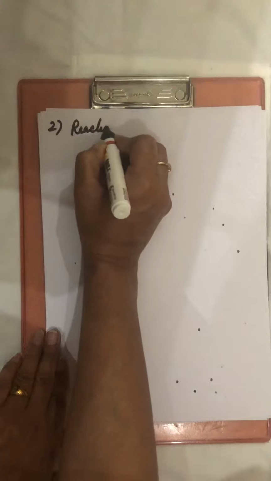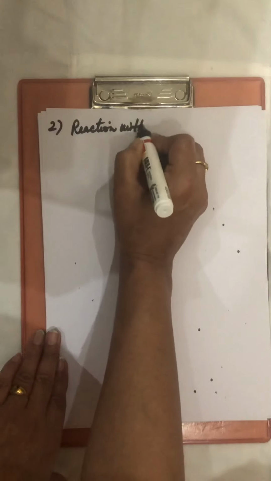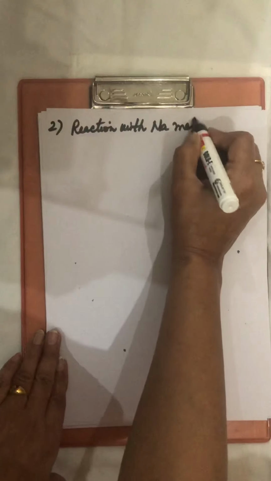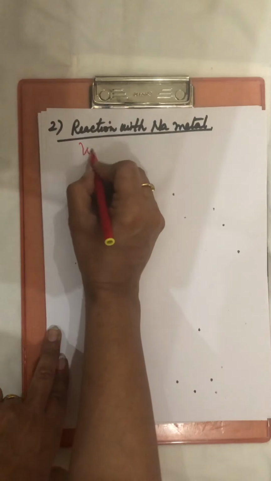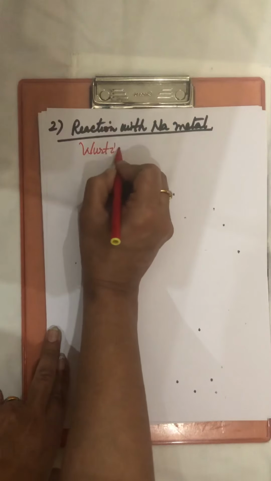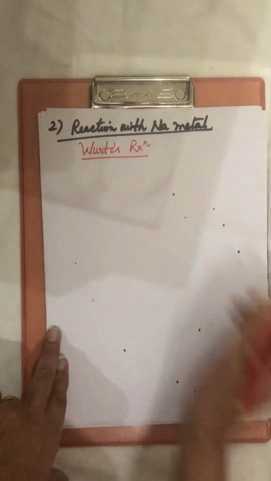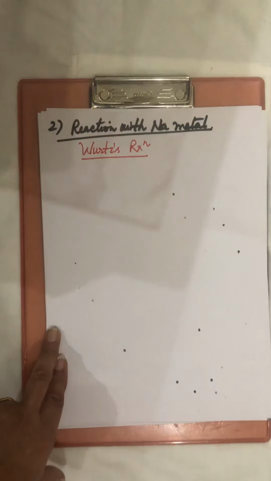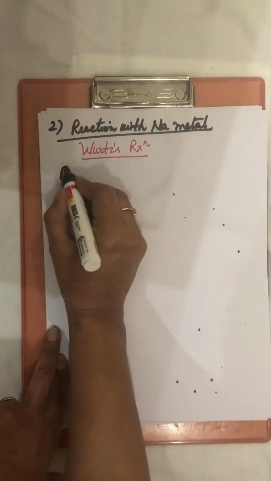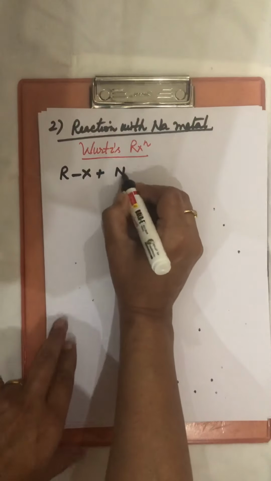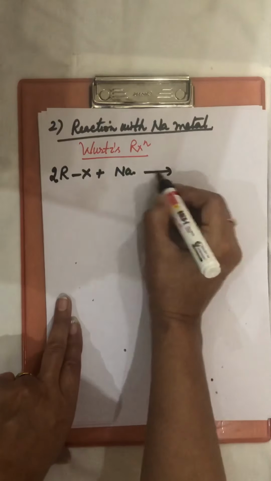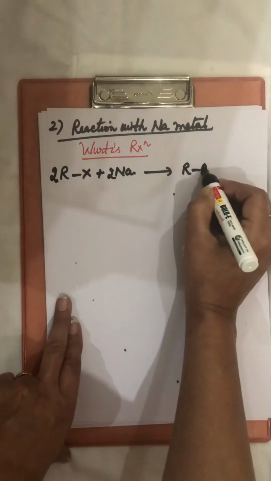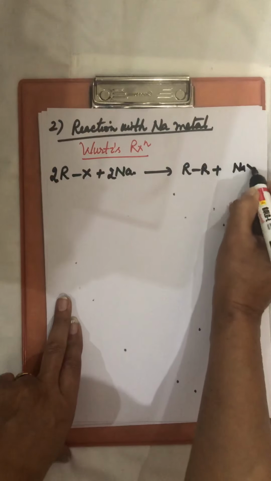Now after doing the reaction with magnesium metal, next we are doing the reaction with sodium metal, and this reaction we have already done in 11th class, which is called Wood's reaction. In Wood's reaction, haloalkane is reacted with the sodium metal in presence of dry ether. Two molecules of haloalkane react and we get alkane along with NaX.